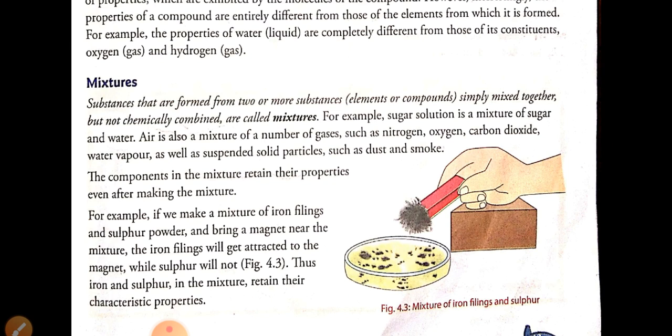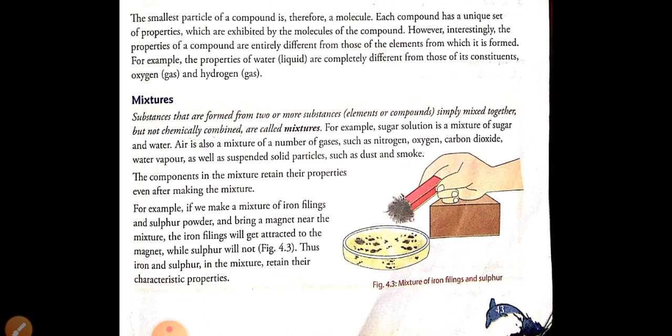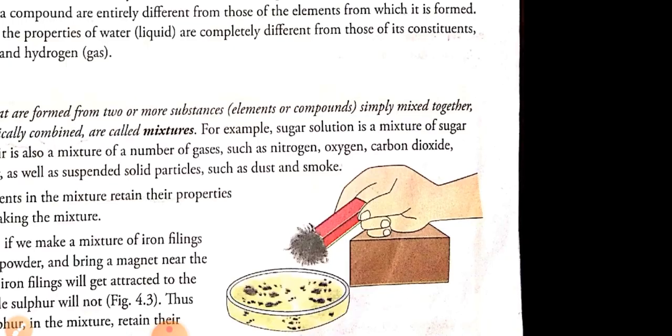Next, we have seen about the mixtures. What is a mixture? Mixtures are substances that are formed when two or more substances are joined simply but not chemically. So what is the difference between a compound and a mixture? In a compound, the substances are joined chemically, while in a mixture, substances are joined simply or physically. Like air is a mixture of many gases.